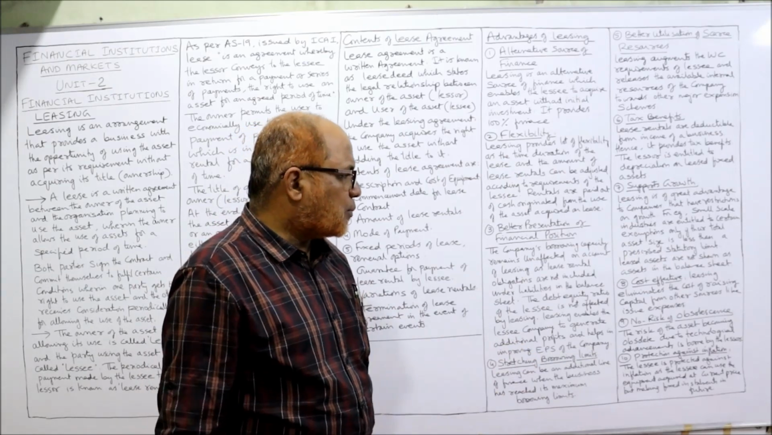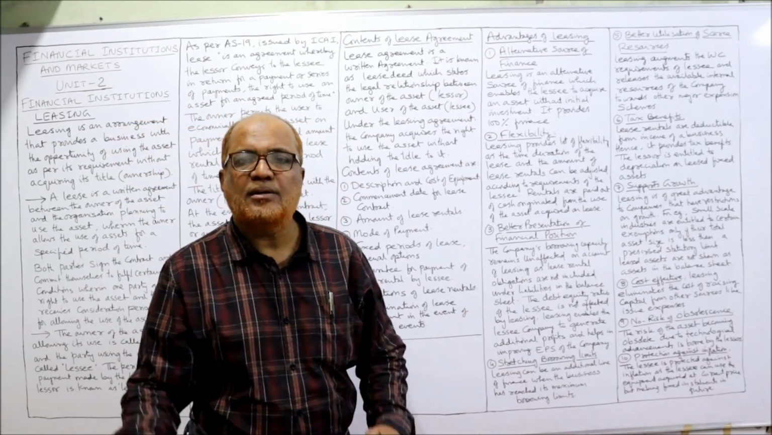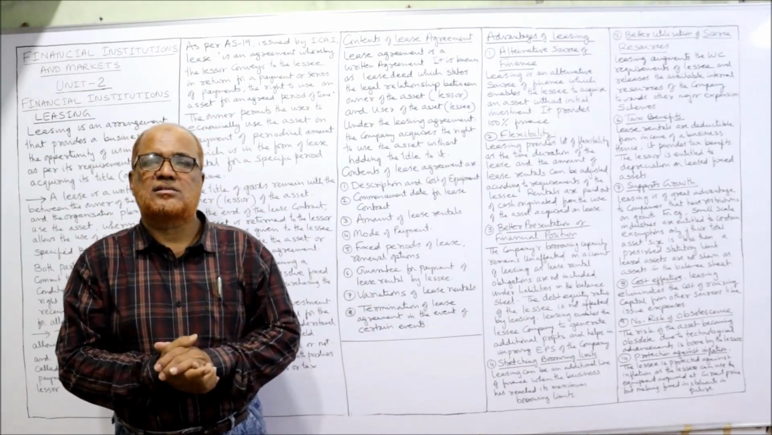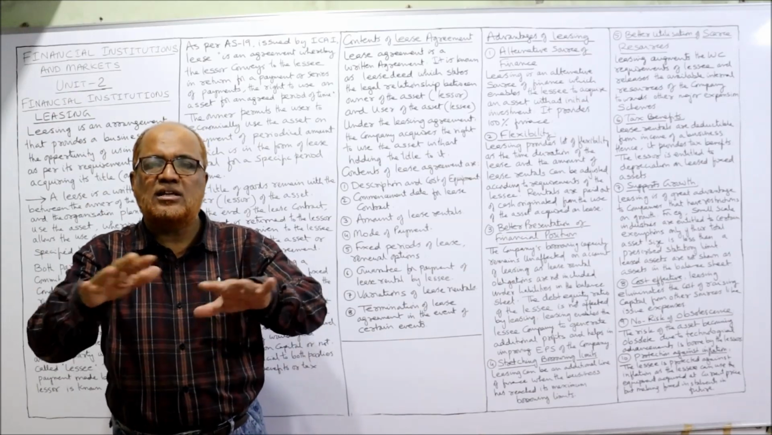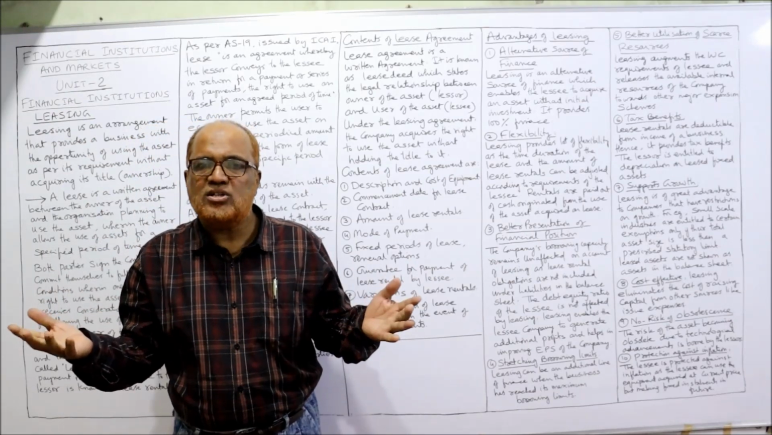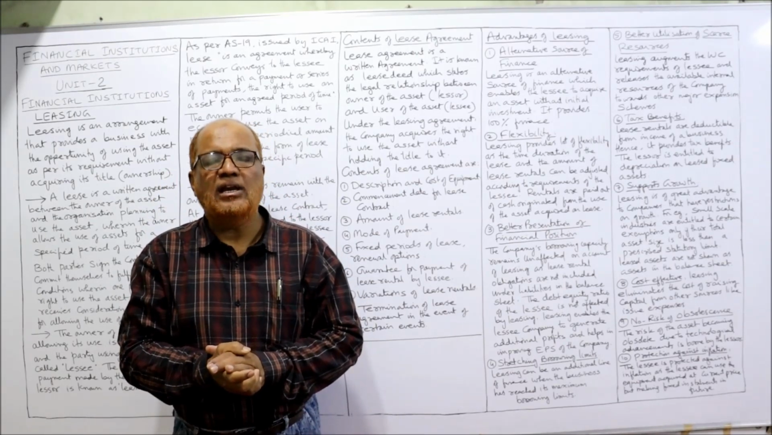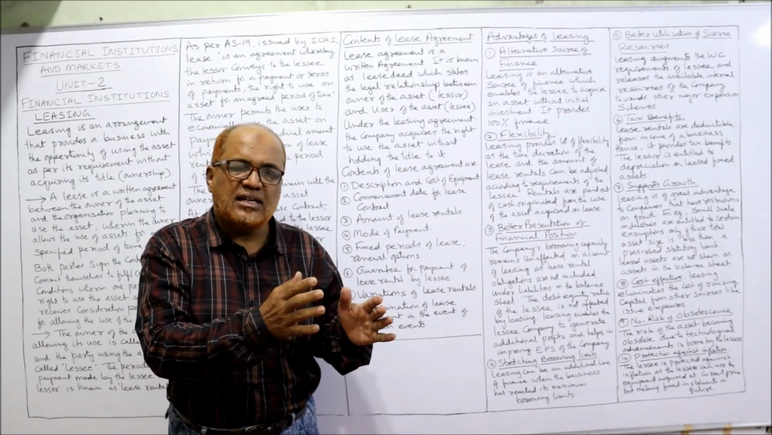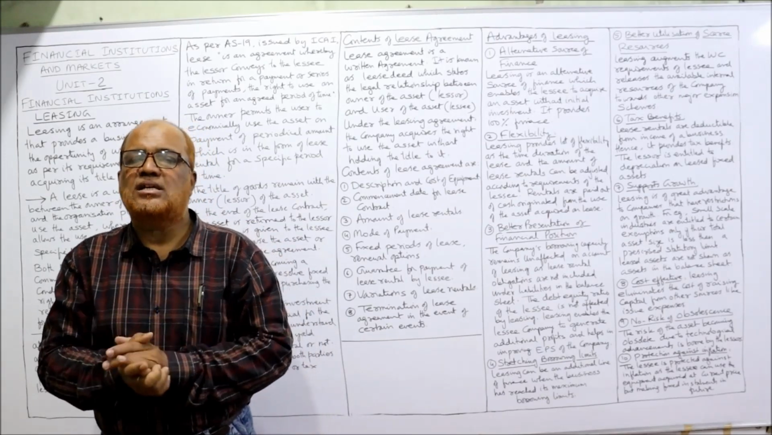Last one is protection against inflation. Inflation is the situation of rising prices. When the prices of goods and services are continuously increasing, it is called inflation. And inflation is a global phenomenon. Everybody is hit by this inflation. But when the asset is taken on lease, the business is protected against inflation.